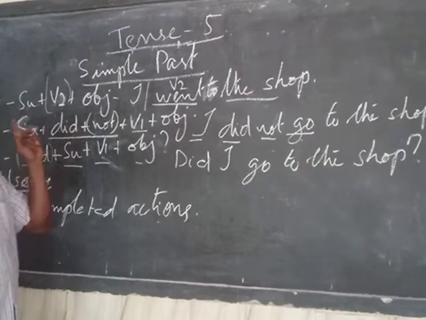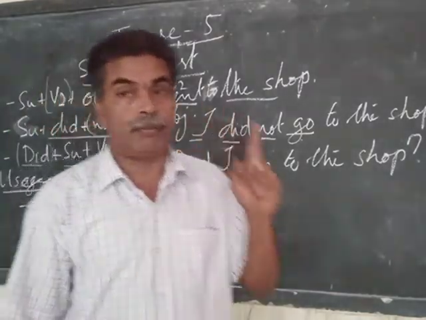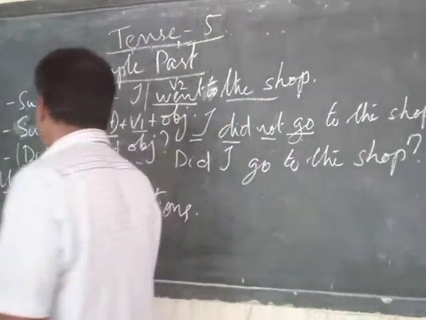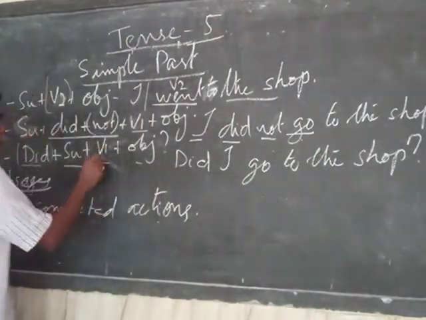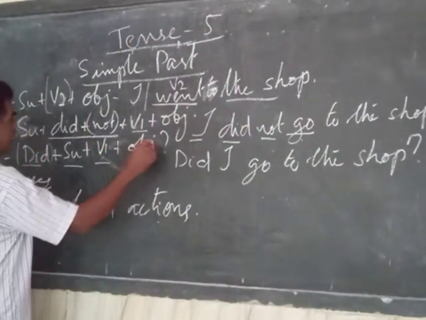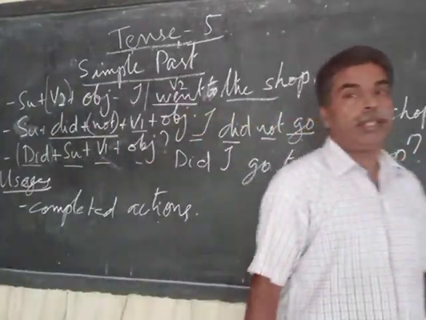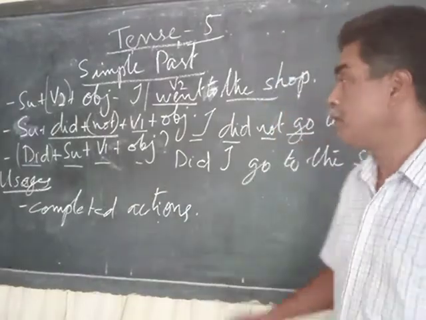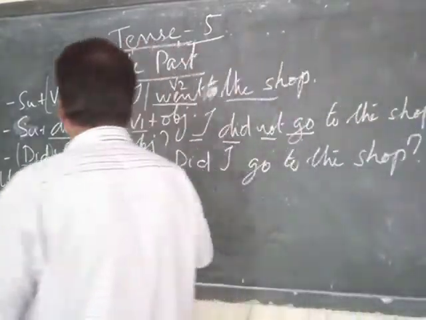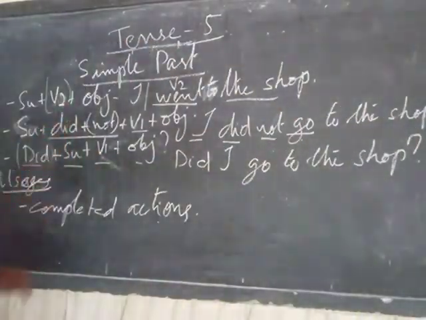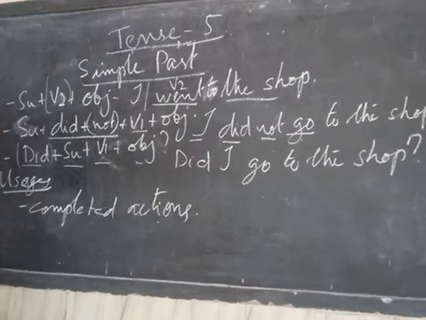When we studied simple present tense, we saw that after do or does, we use only V1 of the verb, then the object and question mark. So you have, did I go to the shop? That's how statement, negative, and question sentences in simple past tense are constructed.